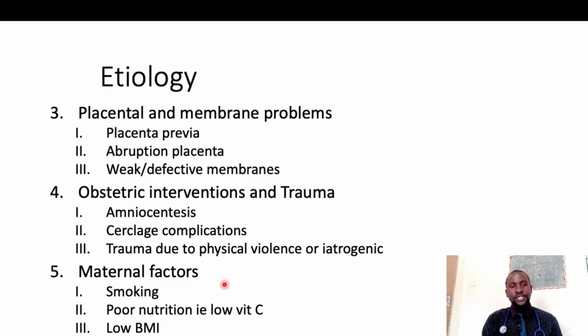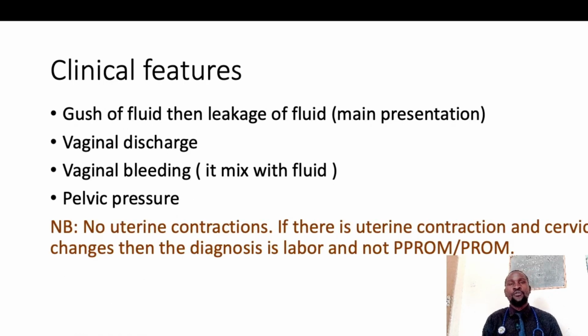We have maternal factors, for example, smoking. If this mother is smoking, you know that smoking weakens the membranes. Poor nutrition as well weakens the membrane. A low BMI, someone who is underweight or malnourished, the membranes will be weak. And of course, a history of PROM or PPROM, because whatever could have caused the PROM or PPROM in the previous pregnancy could be the same thing that may lead to it in this particular pregnancy. So those are the causes of abnormal rupture of membranes.